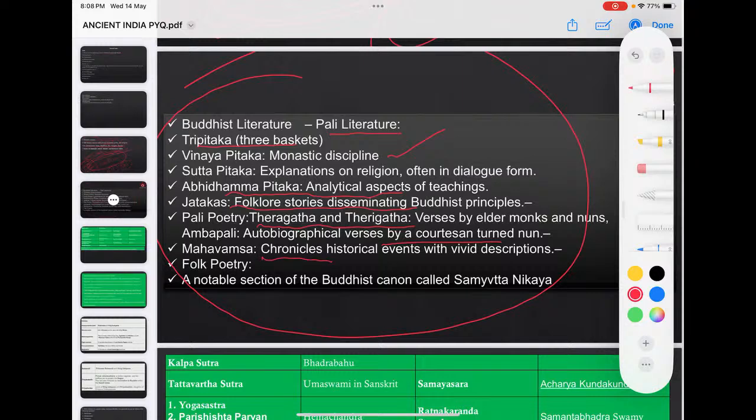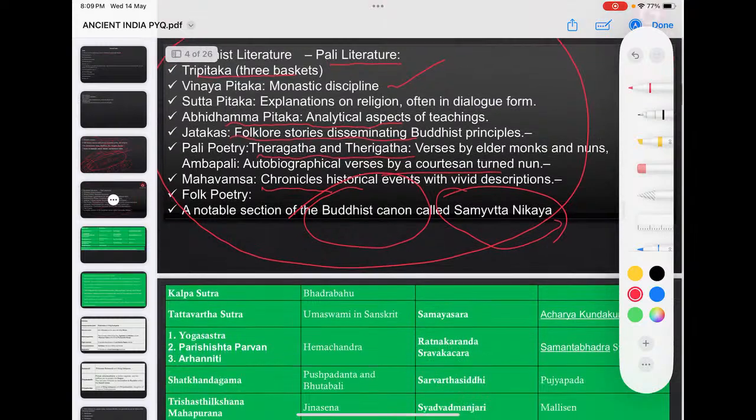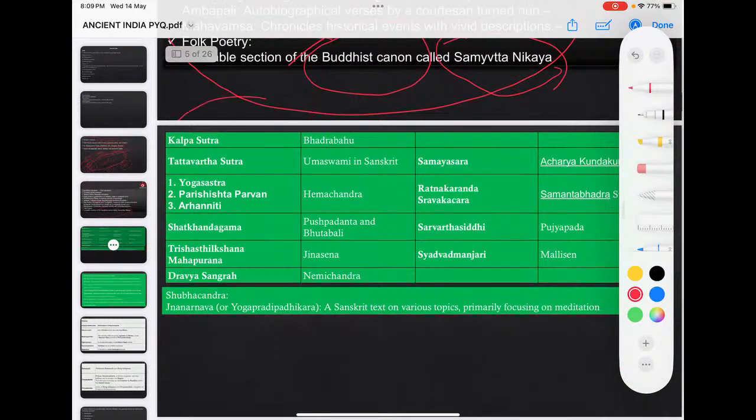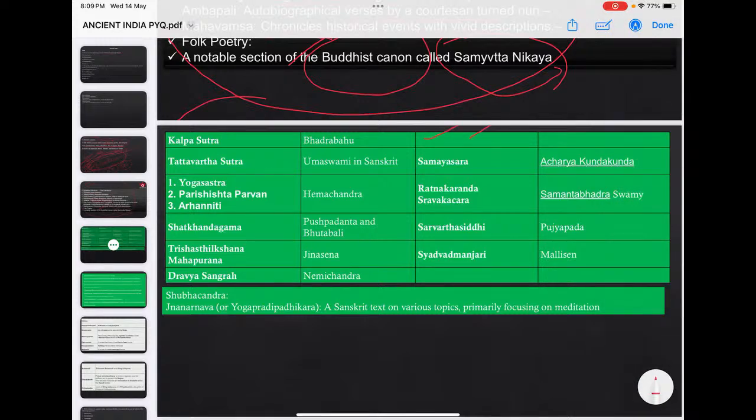Then there is a work in the Buddhist canon, Samyutta Nikaya. Nikaya classifications are the canonical literature. Samyutta Nikaya is also one of the divisions of the Buddhist canonical literature. Again coming to Jain literature, look into this. UPSC asked on Buddhist literature and Jain literature also. So the Kalpa Sutra is by Bhadrabahu. Then Tattvartha Sutra, which is by Umaswami in Sanskrit. Then Yoga Shastra, Parishishtaparvan, and Arhanniti are by Hemachandra. So these divisions, please take care.